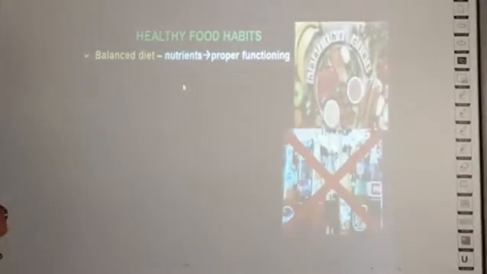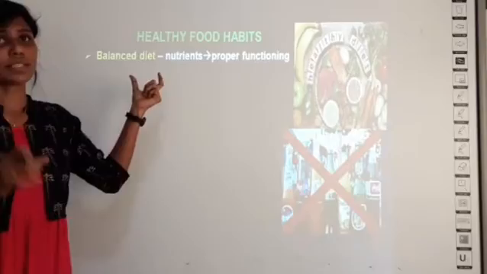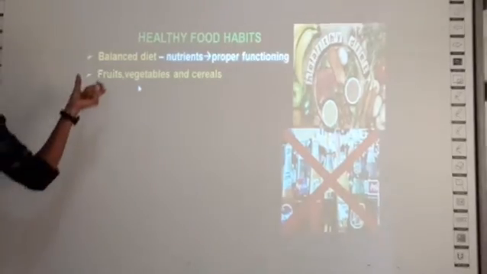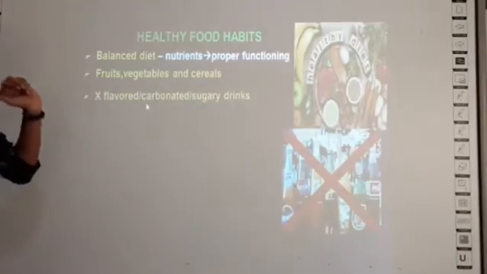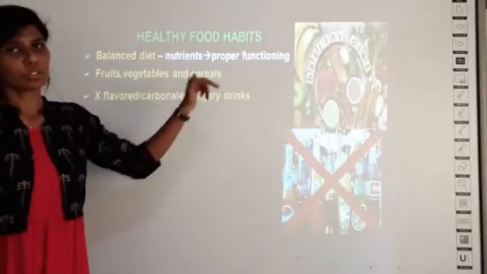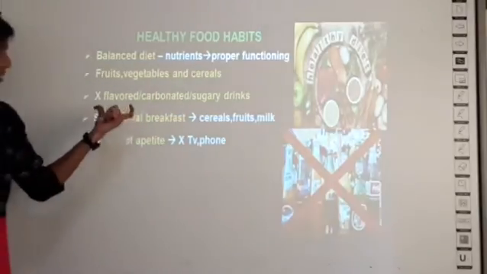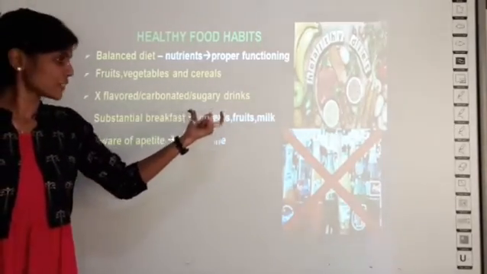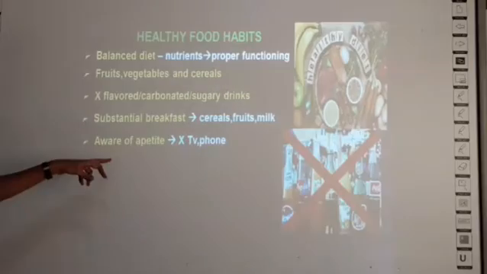Then what are healthy food habits? How a healthy food habit is supposed to be? It should be a balanced diet with all the nutrients in proper ratio so that your body functions well. And take in more fruits, vegetables and cereals in your food. And avoid flavored or carbonated or sugary drinks. And also have sustained breakfast. What is sustained breakfast? Include lots of cereals, fruits and milk in your breakfast for a healthy food habit.